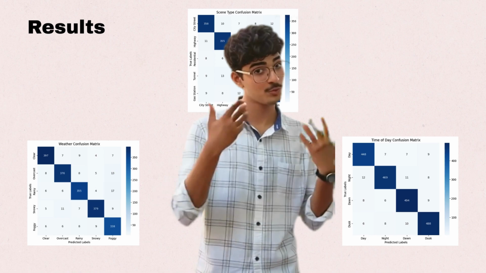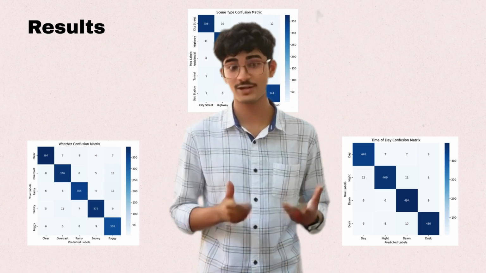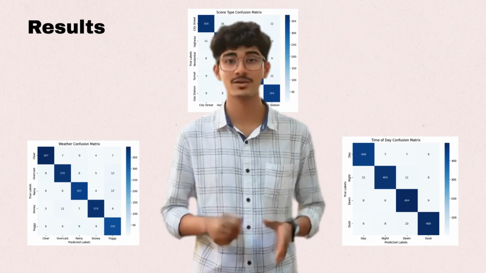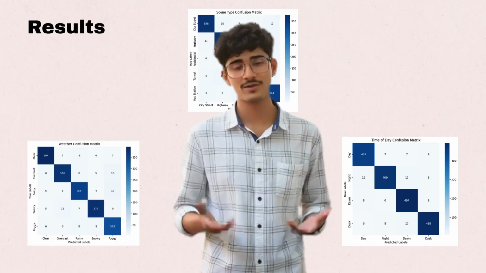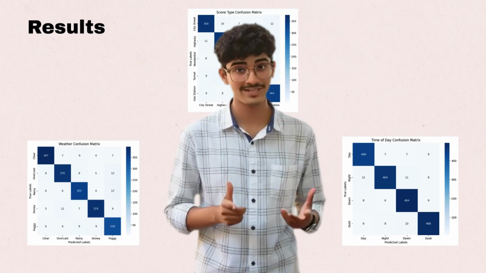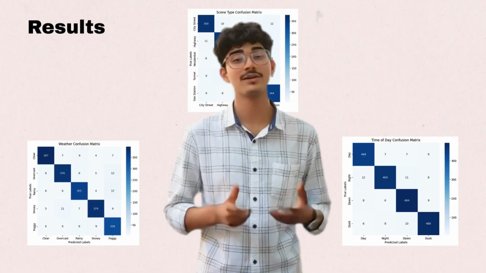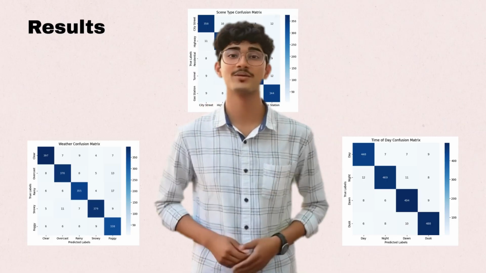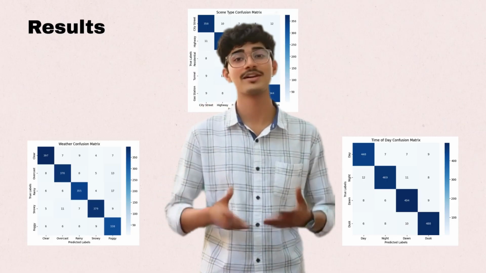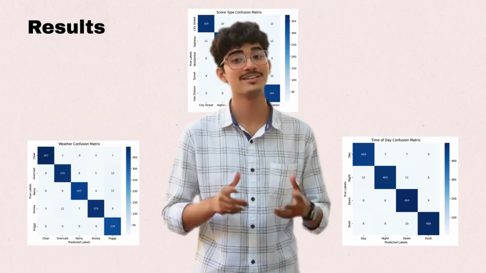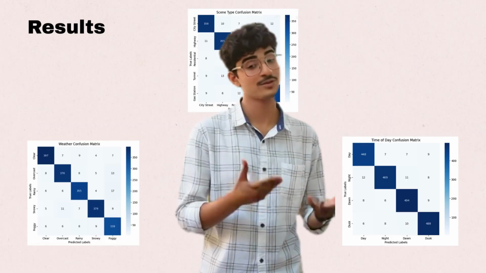Scene type results. Next is the confusion matrix for scene type. The model does especially well on city, street, and highway, which have the most data. It also manages to identify more challenging categories like tunnel and gas station with high reliability. This shows that the model has learned diverse driving environments effectively.